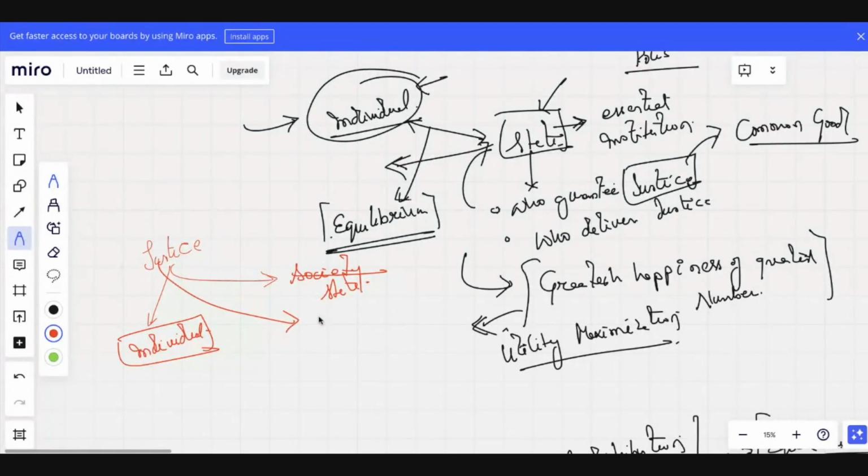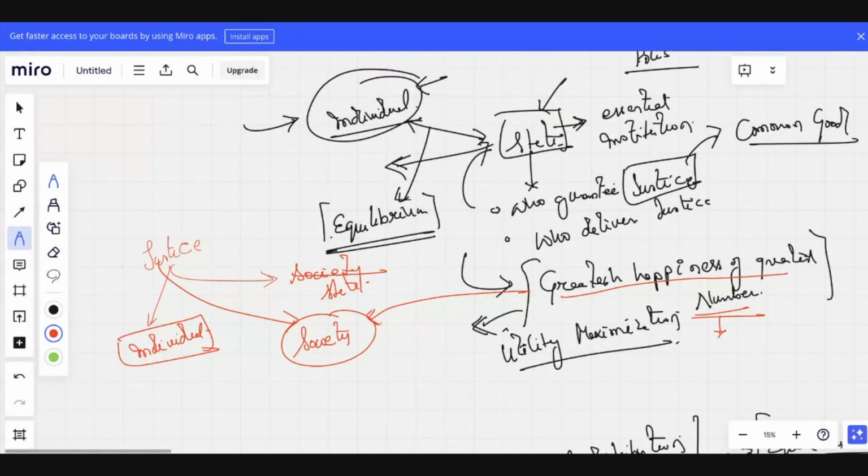The third concept talks about justice in society. When we look at this number, greatest happiness of the greatest number, are we talking about the individual or a group of individuals? Group of individuals, and a group of individuals collectively is called society, right? Yes or no? Yes, sir.